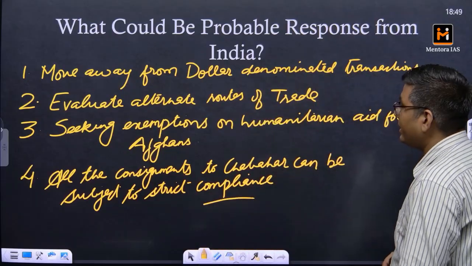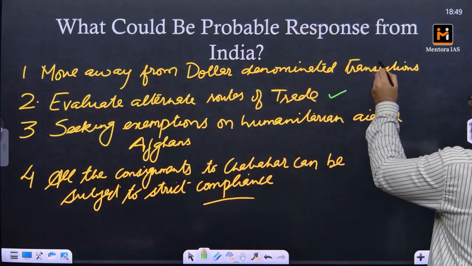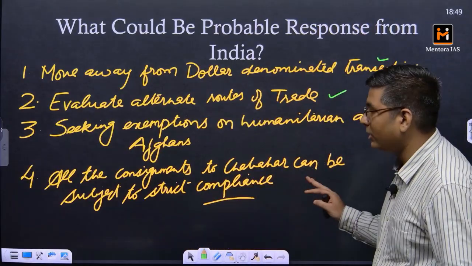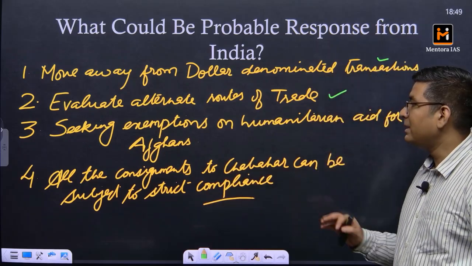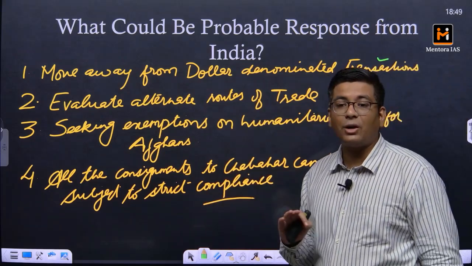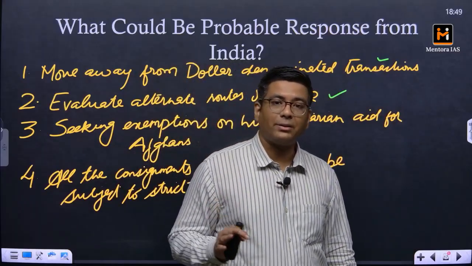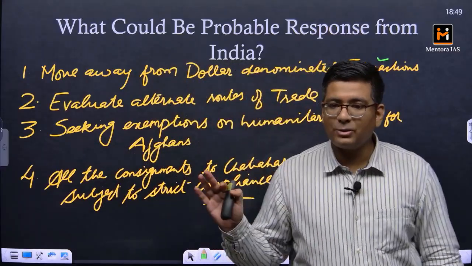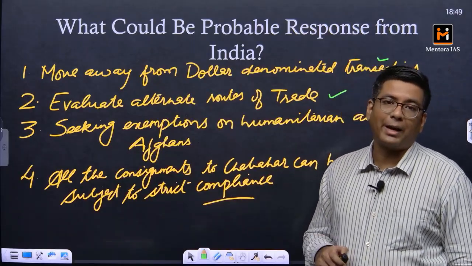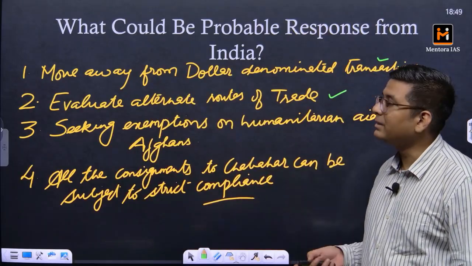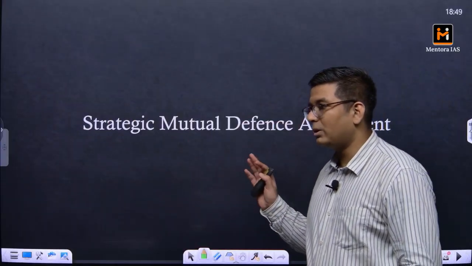Okay, out of which the long term things would be first and second. These are the long term solutions. The next two are short term solutions. Okay, because exemptions on humanitarian grounds are the ones which were the mainstay of this entire pact. Okay, and because this was something which was revoked by the USA, it is going to be a very tough deal to crack. Okay, but regardless, let us see what happens. Okay, so this is basically all about the Chabahar port.